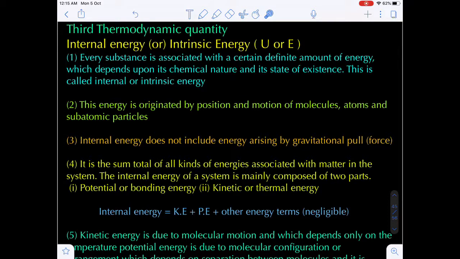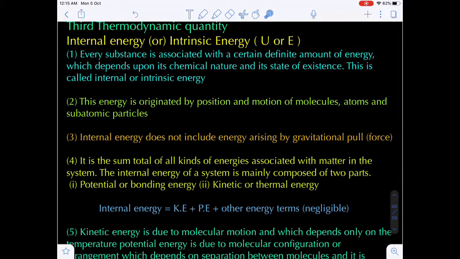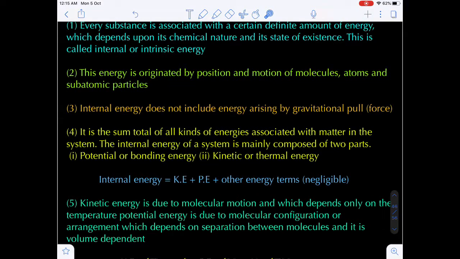The internal energy does not include the energy arising from the gravitational force. Gravitational force is not included in the internal energy. Internal energy is nothing but the sum of all kinds of energies associated with the matter in the system. The internal energy of a system is mainly composed of two parts: number one, potential energy; number two, kinetic energy. Potential energy is nothing but the binding energy, and kinetic energy is nothing but the thermal energy.